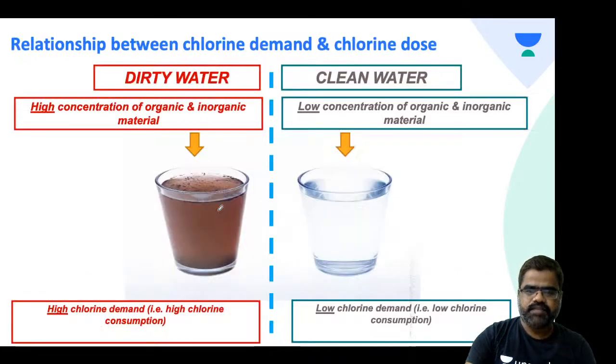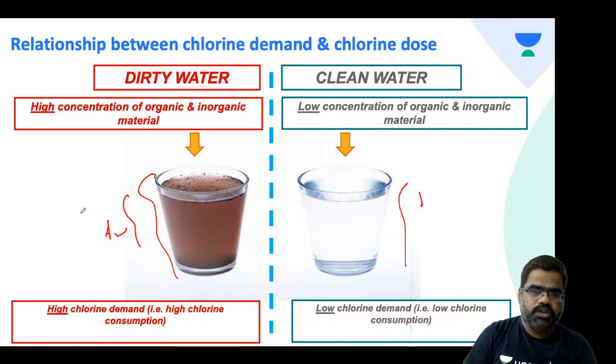Okay, just see this picture, students. If you look at this glass and this glass, here the concentration of organic and inorganic material is very high, and here the concentration of organic and inorganic material is very low. So the chlorine requirement here will be very high and here it will be low. Simple, right?